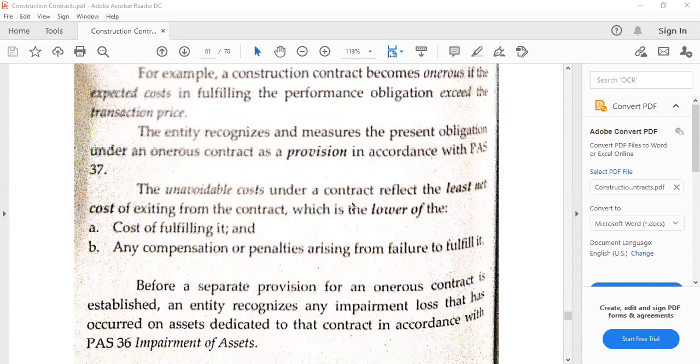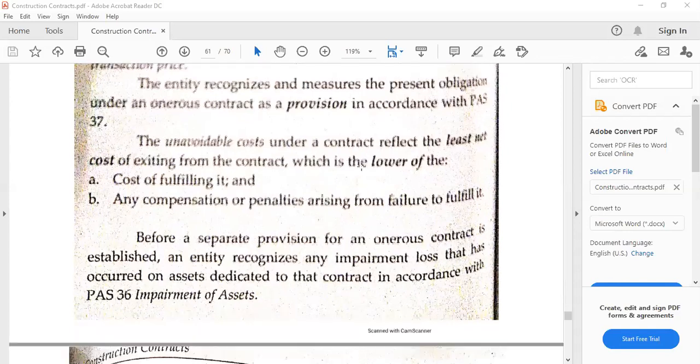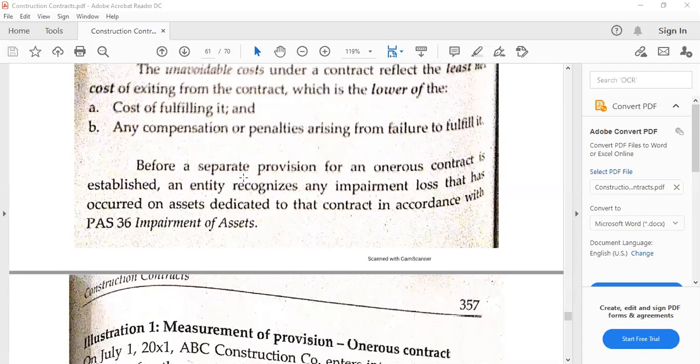Now, in terms of the value, how do we value that? It will be the lower of the cost of fulfilling or performing the obligation and any compensation or penalties arising from failure to fulfill it. Meaning to say, we have to select the lower value of the two. And this would be the least net cost of exiting from the contract.